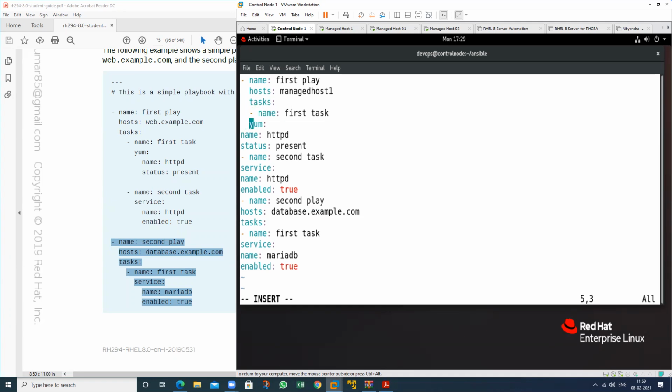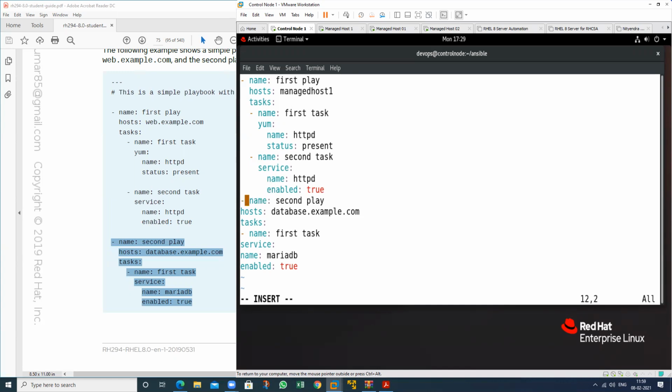This is my first task: by using the yum module, install the package. The name of the package is this, and the state should be present. And this is my second task, with the same indentation. Indentation should be the same. By using the service module, the name of the service is httpd, and it should be enabled.